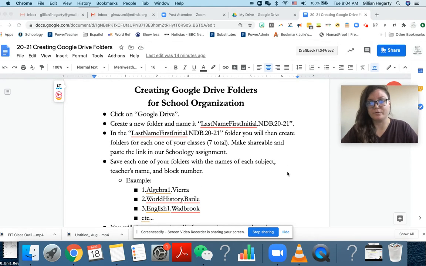I'm on this page that shows the directions we already went over: how to create Google Drive folders, as well as the organization in those folders. You may have also watched the introductory video where I showed how students have really taken this to the next level with their organization. But you'll notice these directions are very specific with how to label the documents and to make sure that they are shareable with me.